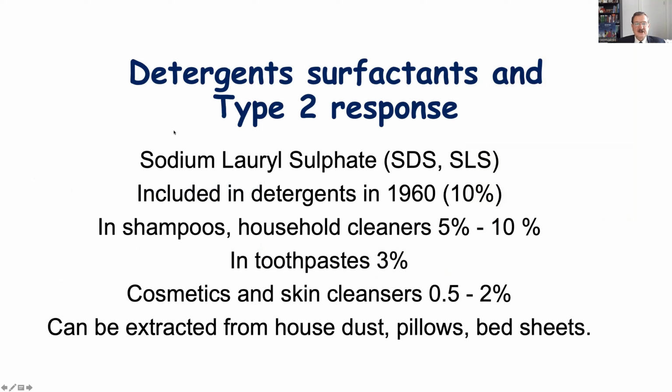Now to start with, we will talk about detergents, surfactants, and type 2 response. Here, the main culprit is sodium lauryl sulfate. Sodium lauryl sulfate was discovered during the Second World War, was introduced to detergents in the 1960s, and it became one of the main substances in detergents, shampoos, and household cleaners. I was looking at a detergent containing about 5 to 10% sodium lauryl sulfate, and we see it in household cleaners. In some toothpaste, there's 3% sodium lauryl sulfate, and in cosmetics and skin cleansers, there's 0.5 to 2%. It can be extracted from house dust, pillows, and bed sheets.